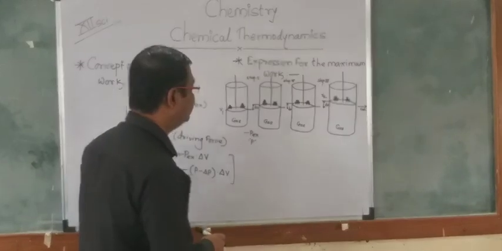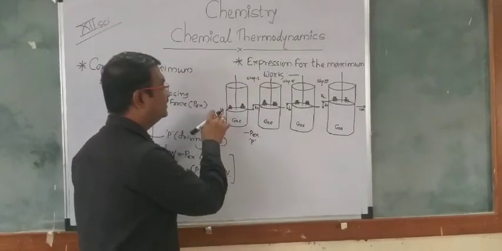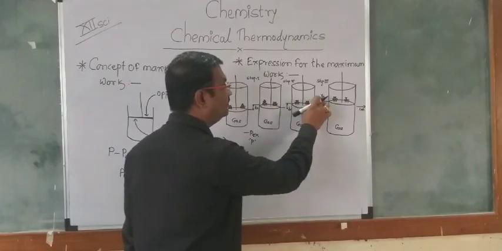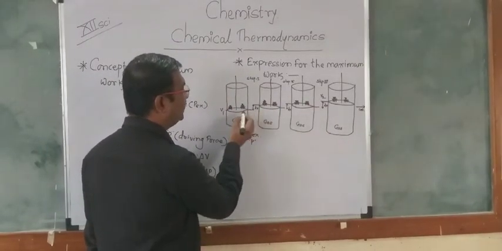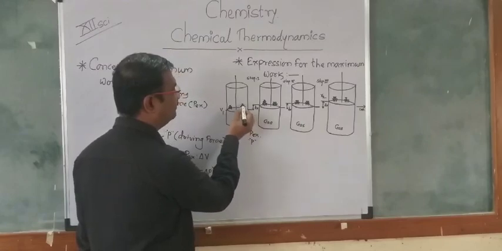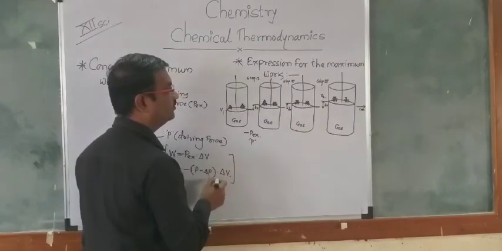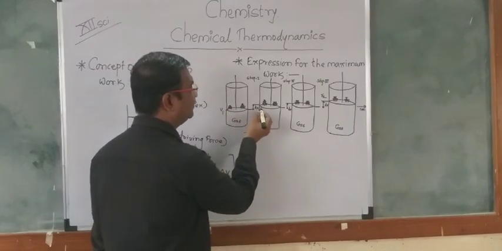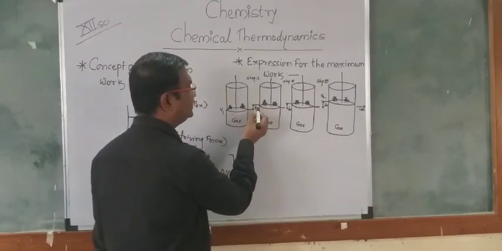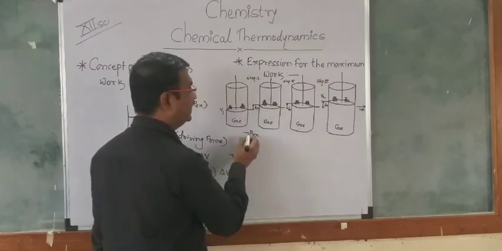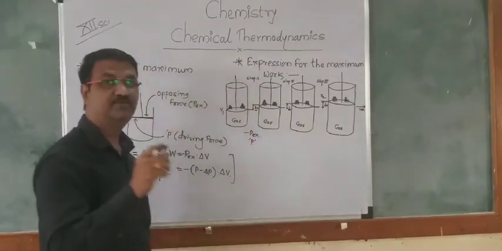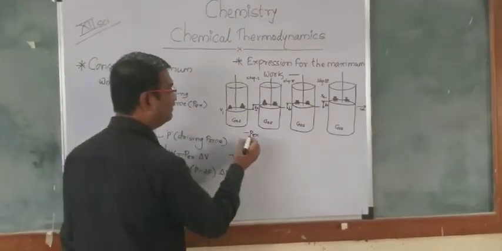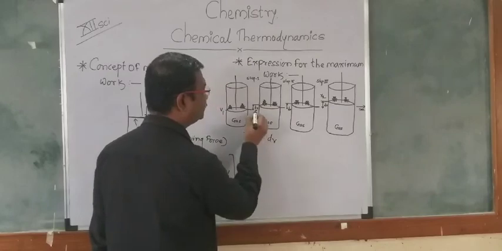In this way, we can see that the piston will move from V1 to V2. Firstly, we remove the upper piece of weight, which is moved to the right hand side. The piston will move some distance in the upward direction, meaning some small volume will be traveled, and it will be denoted by dV.